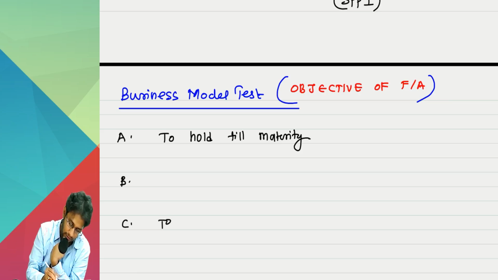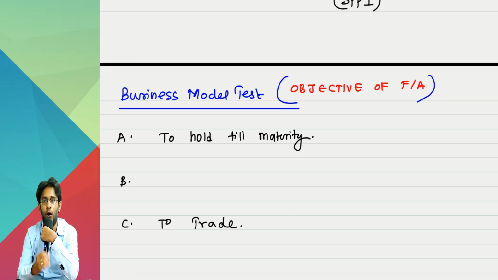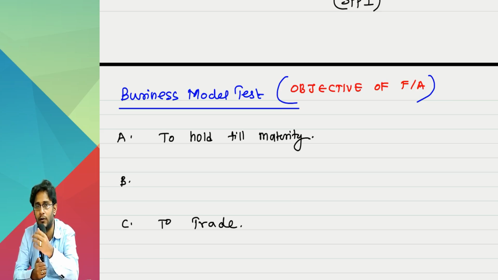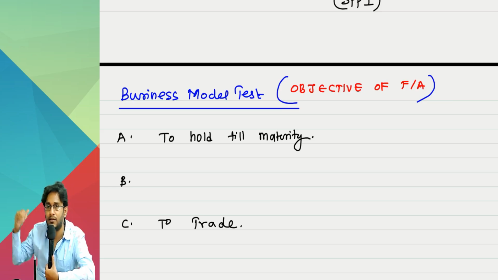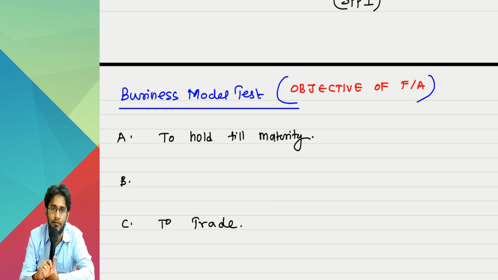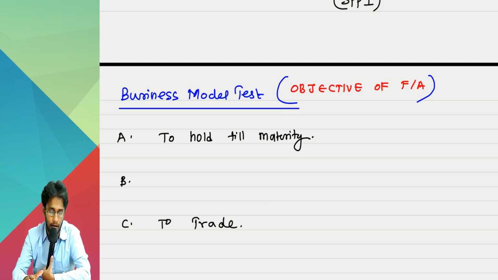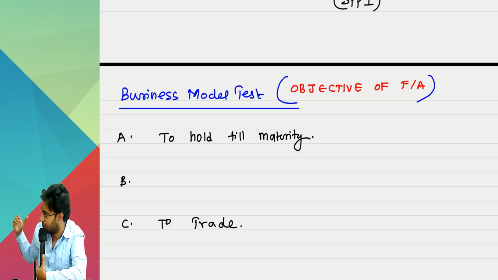C is to trade. You purchased a bond. Your goal is to hold it till a good price comes, then sell it off. Even a little fluctuation, you will sell it off. Your intention itself is to do trading. In the middle of A and C, there is point B. He is somebody who has both the features. He says,